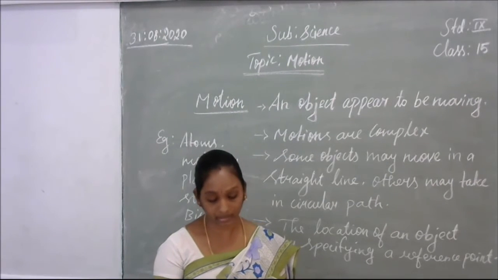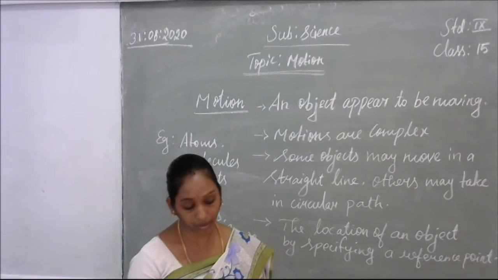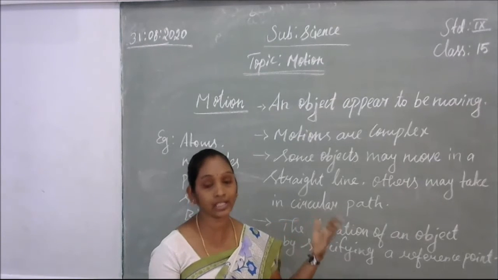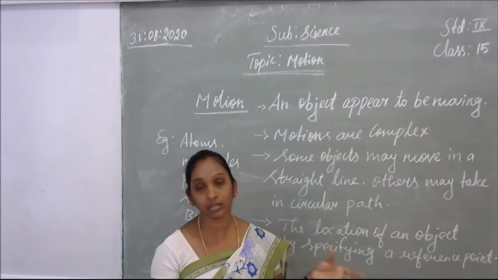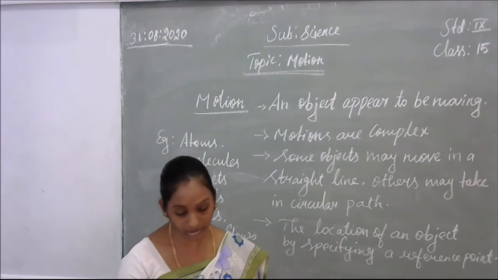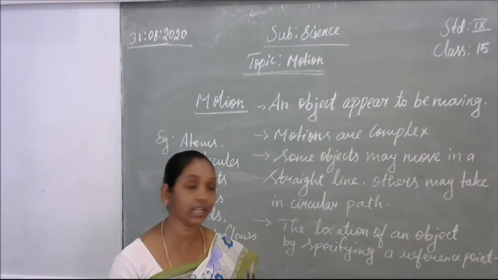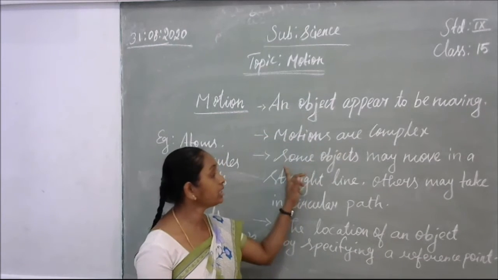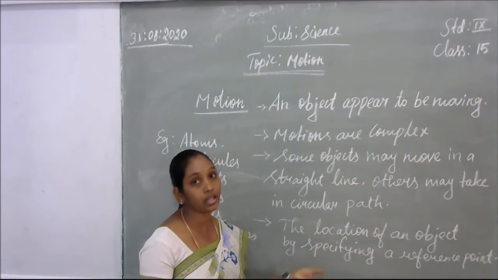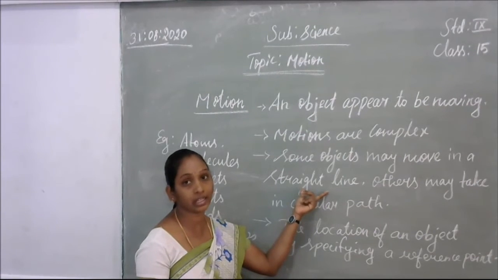Most motions are complex. Complex means the motion is not of the same type, there are different types. Some objects may move in a straight line. For example, the best example is the railway tracks. The trains move in a straight line on the railway tracks. The object moves in a straight path. That is called a straight line. So the motions are complex. Some objects may move in a straight line, but most others may have a circular path. For the straight line, you can say the train moving on the track. That is straight line movement.